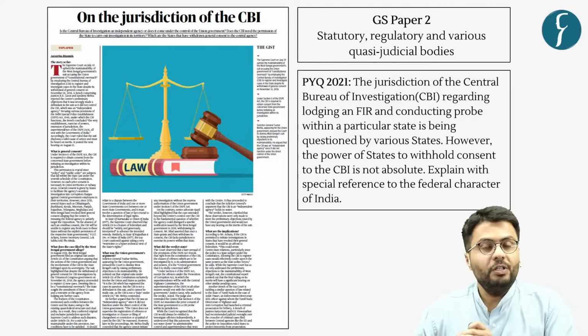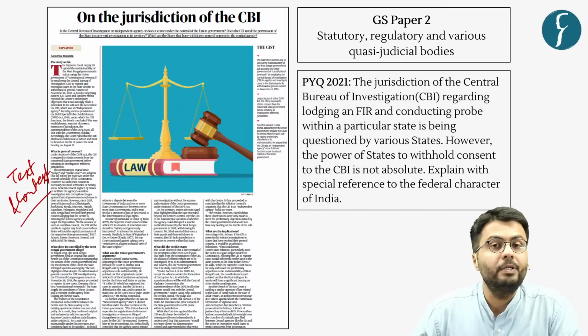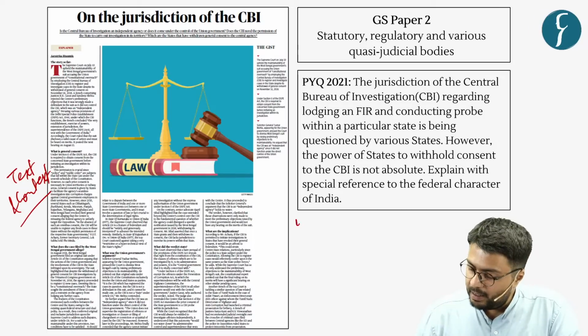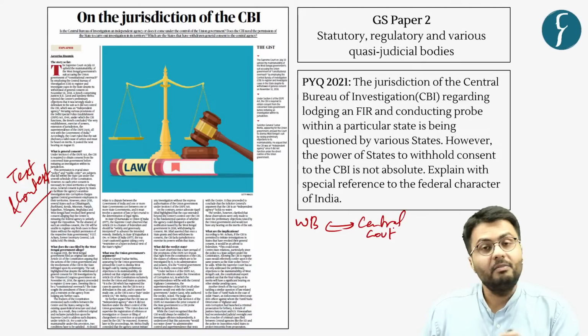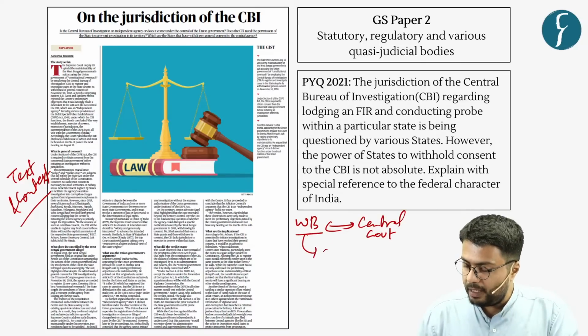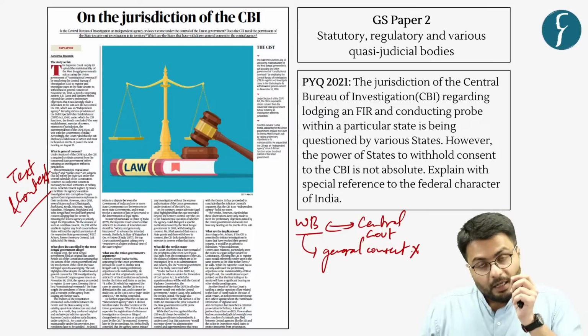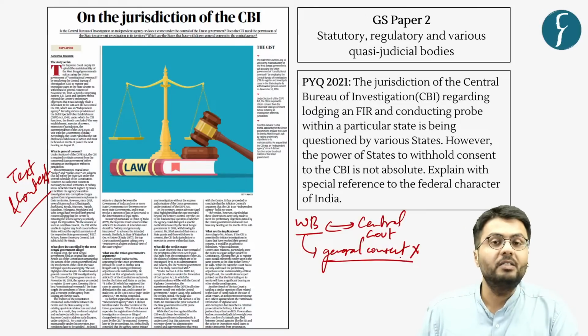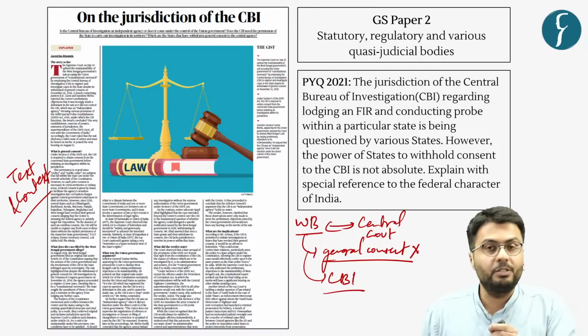Now moving on to the first article. This article you can see appeared in the text and context section of the Hindu newspaper. And this article highlights that the government of West Bengal has filed a case against the central government, highlighting that despite the West Bengal government revoking the general consent that it provides to the CBI, despite this revoking of general consent, the CBI is continuing with its investigation in West Bengal.